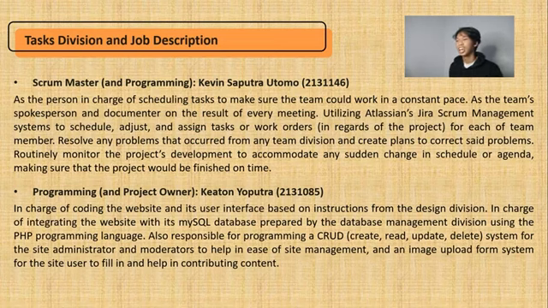As the team spokesperson and documenter of the result of every meeting, utilizing Atlassian's Jira Scrum management system to schedule, adjust, and assign tasks or work orders in regard to the project for each of the team members. Resolve any problem that occurred from any team division and create plans to correct said problems. Routinely monitor the project's development to accommodate any sudden change in schedule or agenda, making sure that the project work is finished on time.